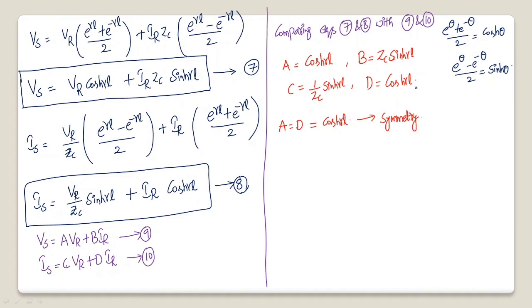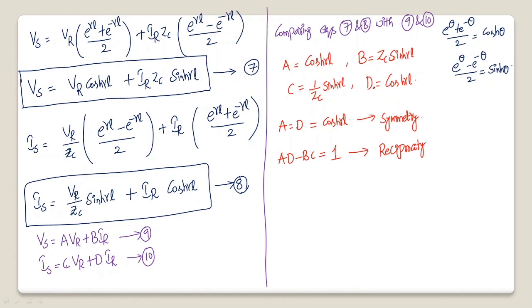Now for the network to be reciprocal, the condition is AD minus BC must be equal to 1. This is the condition for reciprocity. Now check whether this condition is satisfied or not.